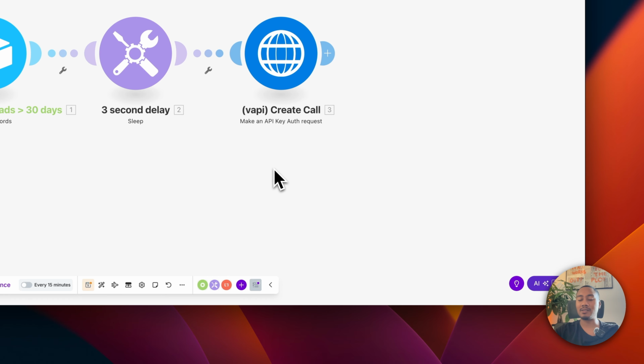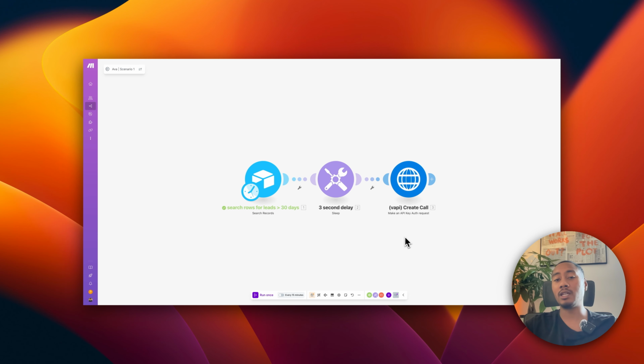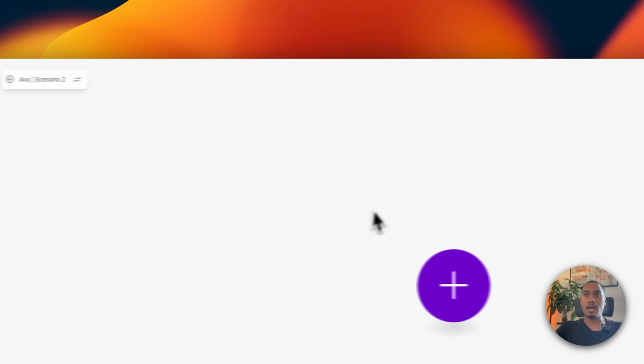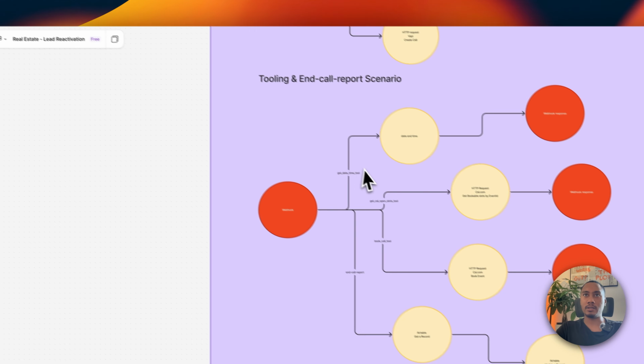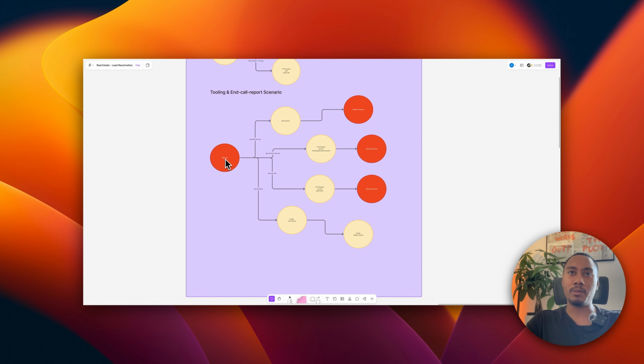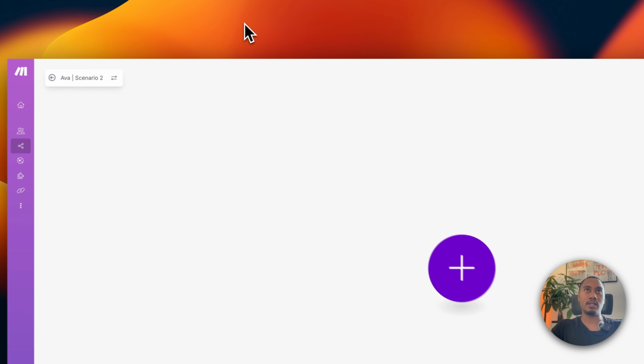Now let's set up our second scenario, which would be handling all the tools and also the end call report. Let's get started on our second scenario. And let's just rename this Ava scenario 2, right? And looking back at our design, we have a custom webhook that pretty much branches out to these different paths. We have a get date time tool, get cal open slots tool, book call tool, and the end call report. So let's get this configured.